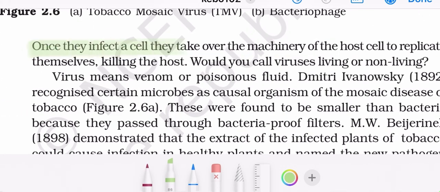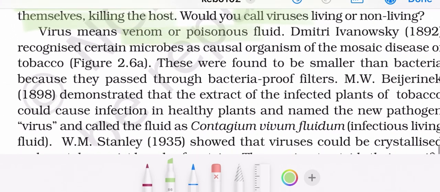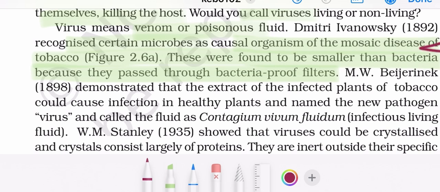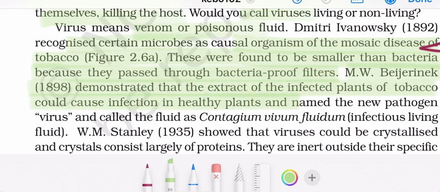Once they infect a cell, they take over the machinery of the host cell to replicate themselves, killing the host. Virus means venom or poisonous fluid. Dmitri Ivanovsky recognized certain microbes as the causal organism of mosaic disease of tobacco. These were found to be smaller than bacteria because they pass through bacteria-proof filters. These lines are very important lines. M.W. Beijerinck in 1898 demonstrated that extract of infected plants of tobacco could cause infection in healthy plants, and named the new pathogen virus and called the fluid Contagium vivum fluidum,